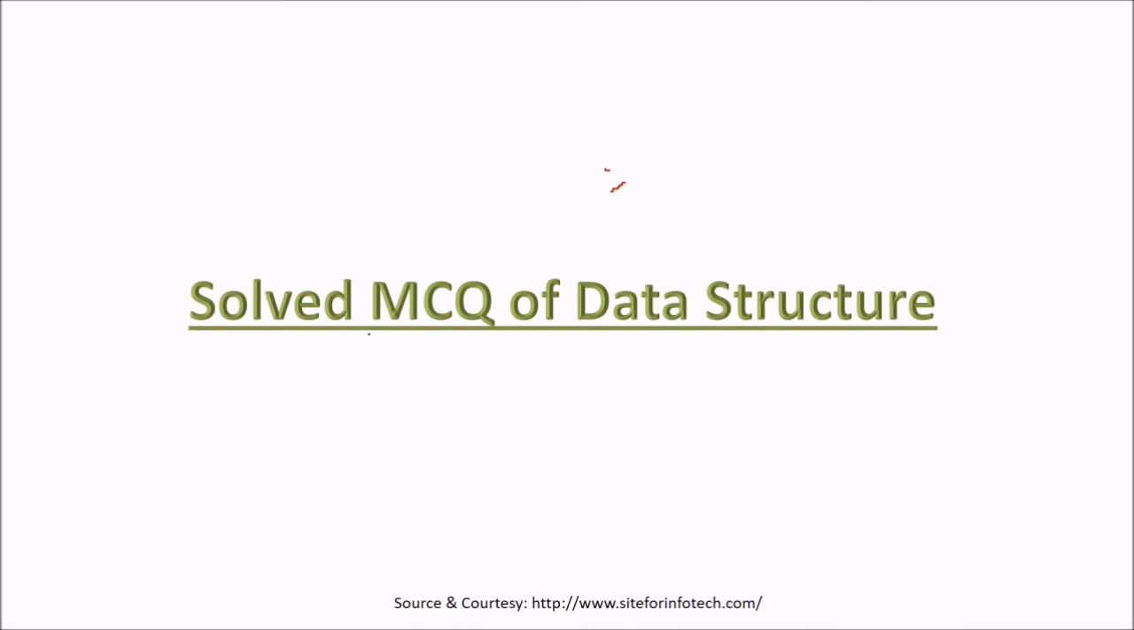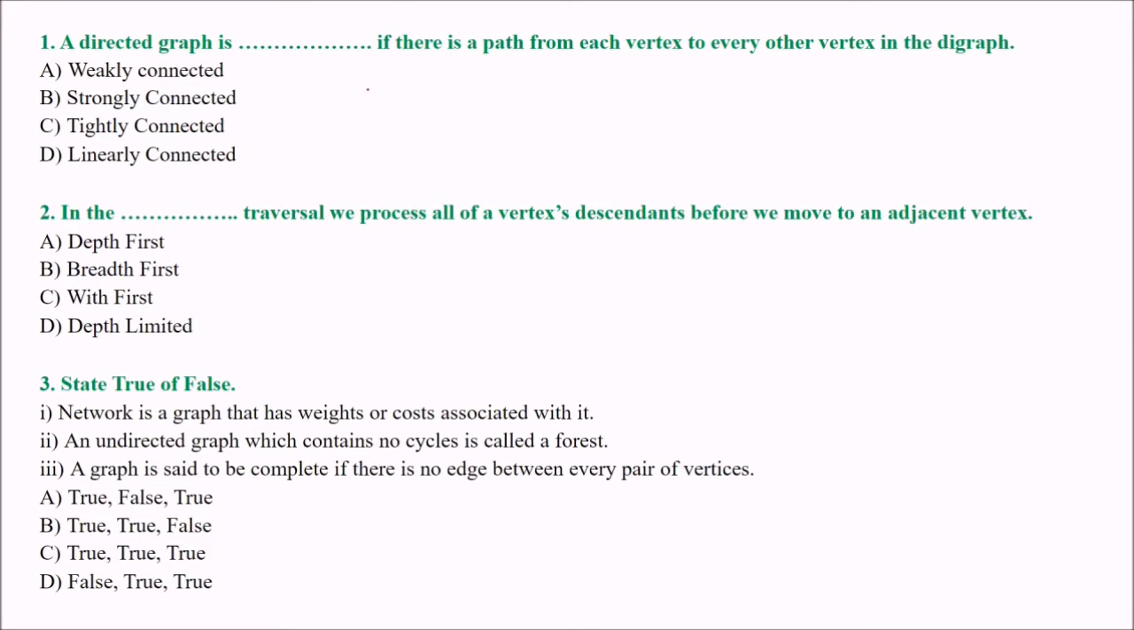So let us take a few MCQ questions on data structure. The first is: a directed graph is dash if there is a path from each vertex to each other vertex in the digraph. Digraph is actually directed graph only. So if you have a path from each vertex to each other vertex, then this directed graph is known as what? This is known as B, strongly connected. This is the answer for you.